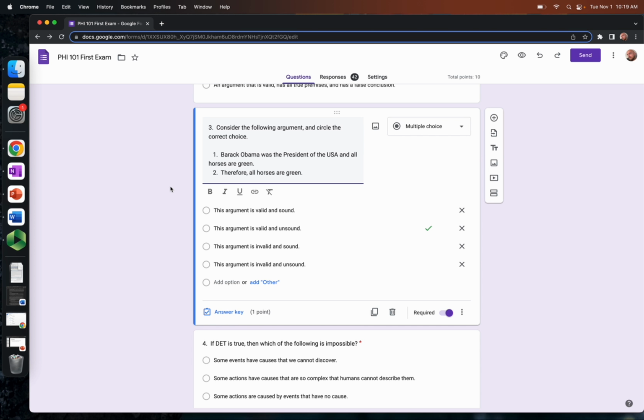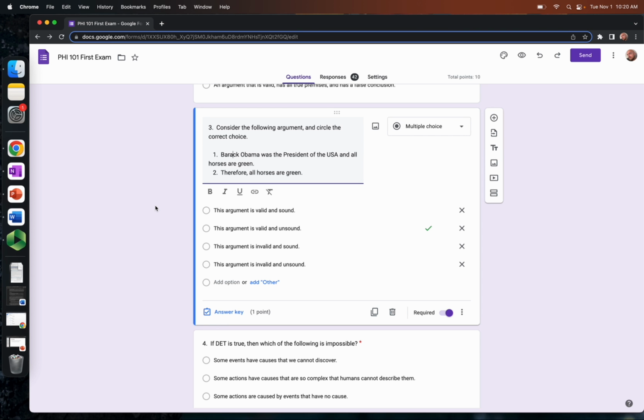All horses are green is part of one. For one to be true, it has to be the case that Barack Obama was the president, and it has to be the case that all horses are green. Okay? So we're at this point only looking at these two options right now. Sound. Is it sound? Well, have you ever seen a horse? Have you ever seen a non-green horse? Okay. Of course you have. If you've seen a horse at all, you've likely seen a non-green horse.